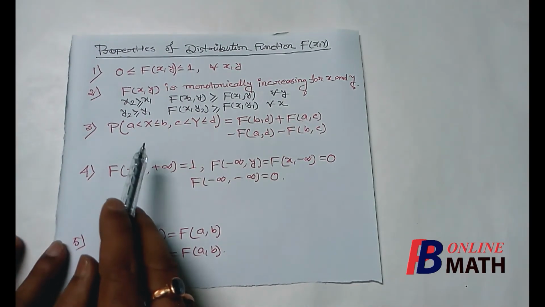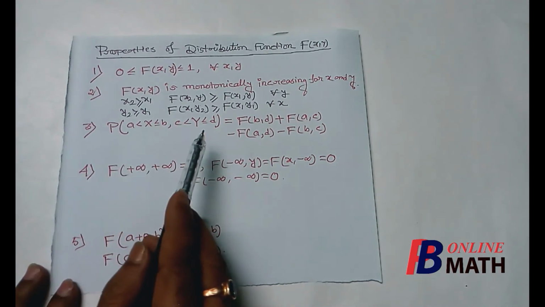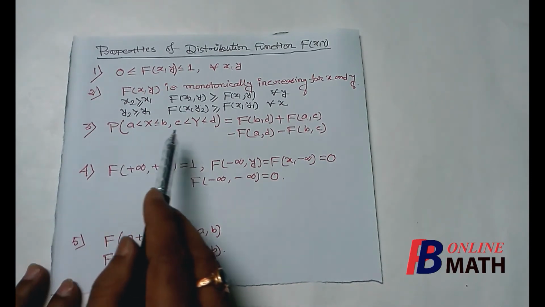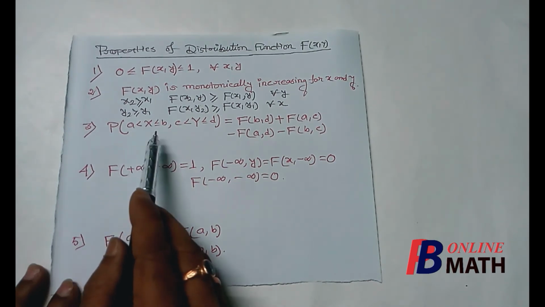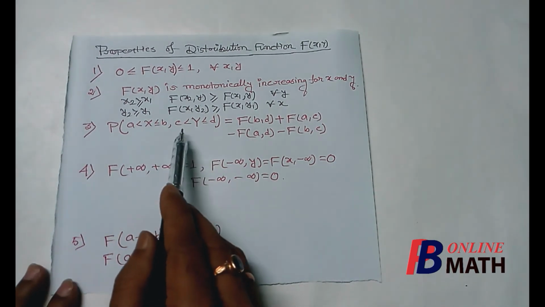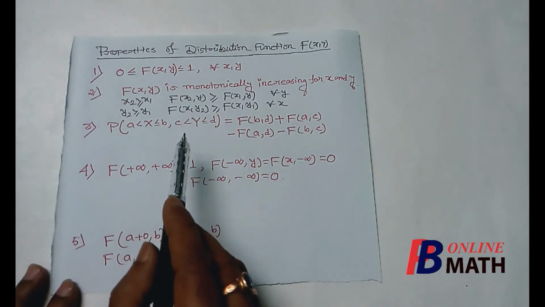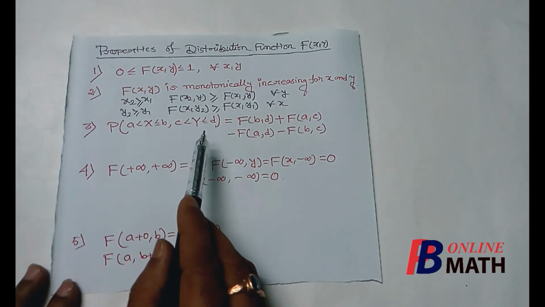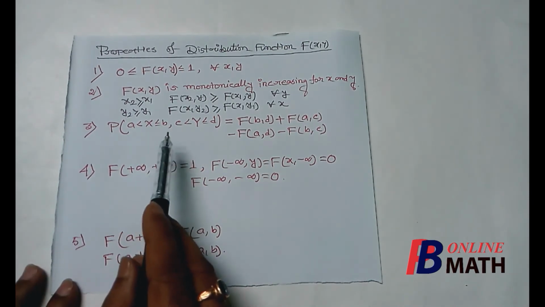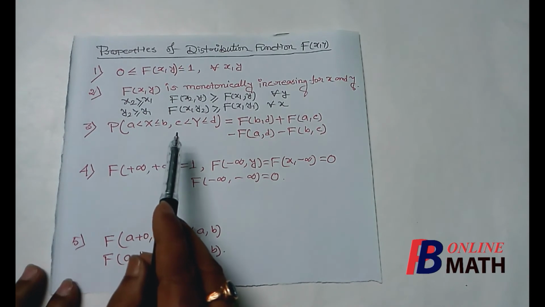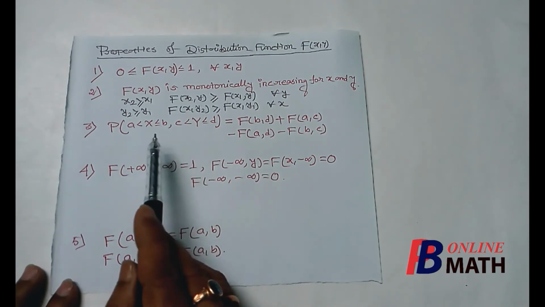Now the next property, this is very important. We can solve problems by using this property. Now consider the probability of the event where x lies from a to b, excluding the point a and including the point b, and y varies from c to d, excluding the point c and including the point d. Since we are considering a discrete distribution, we have to consider less than and less than or equal to differently, because in a continuous distribution they have the same meaning, but in a discrete distribution these two have different meanings.